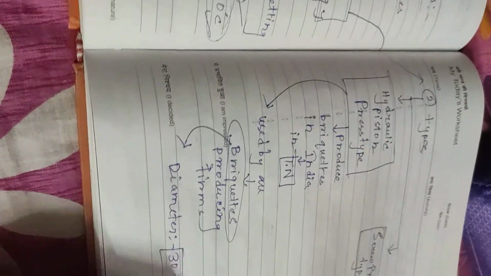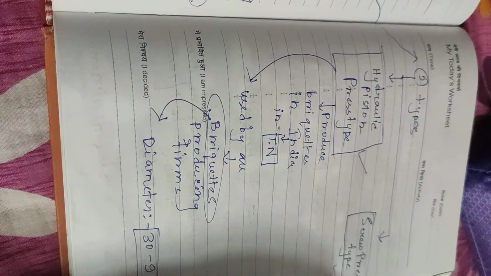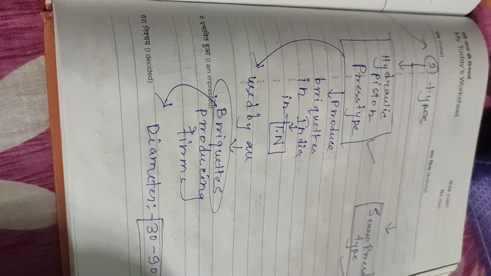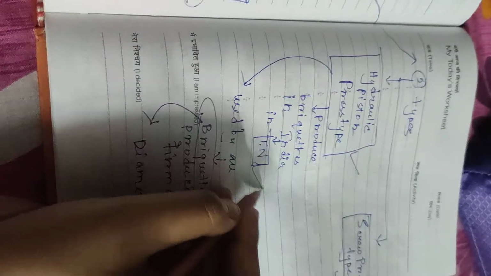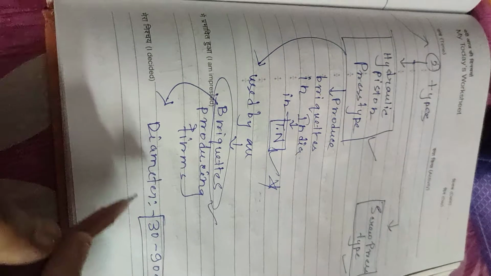This high pressure technology is further divided into two types: hydraulic piston press type and screw press type. Hydraulic piston press type is used in India, especially in Tamil Nadu, by briquette producing firms.